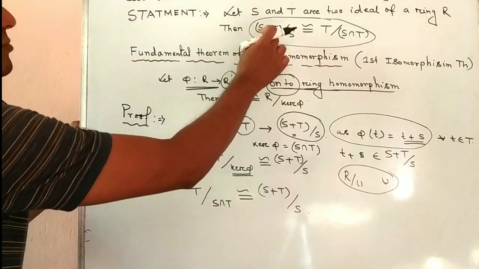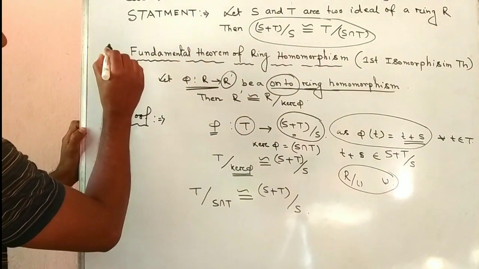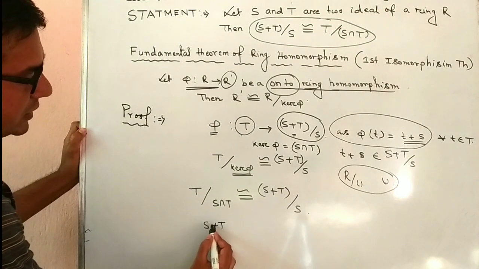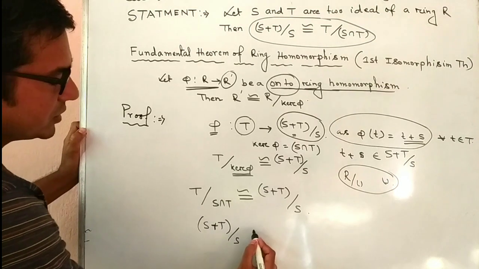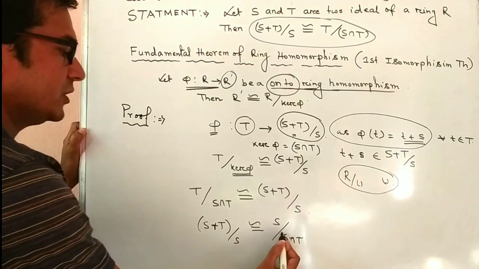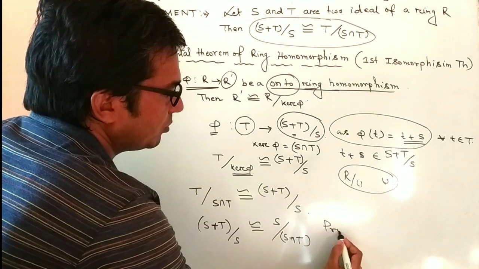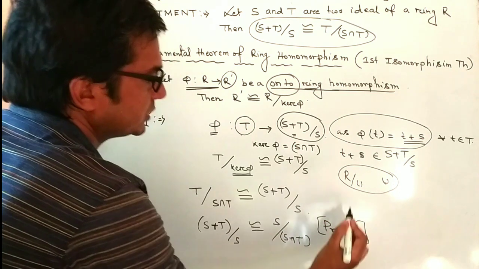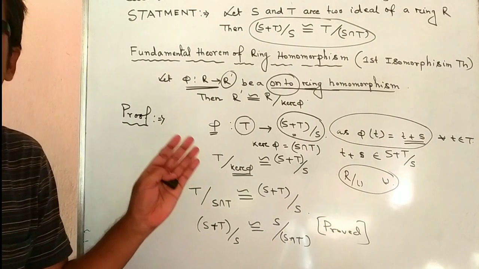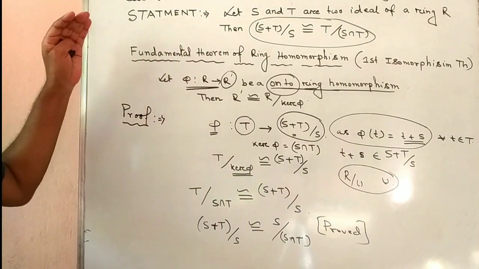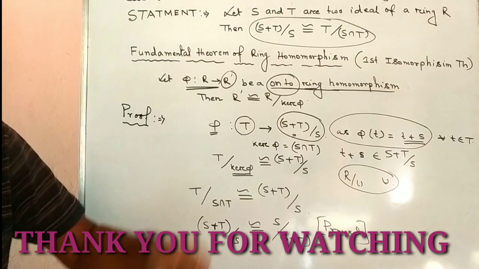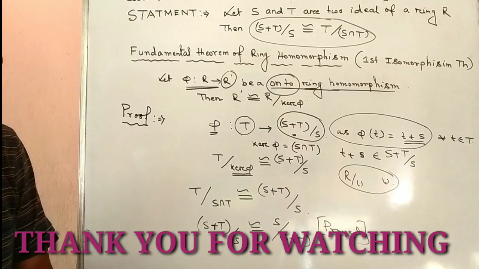Sometimes the statement is given with this side as the left-hand side, so we can write S plus T by S is isomorphic to S by S intersection T, and this is the complete proof of the theorem. Okay, a very important, very easy and logical theorem, proved by using the fundamental theorem of ring homomorphism. Okay, thank you for watching. Thank you very much.